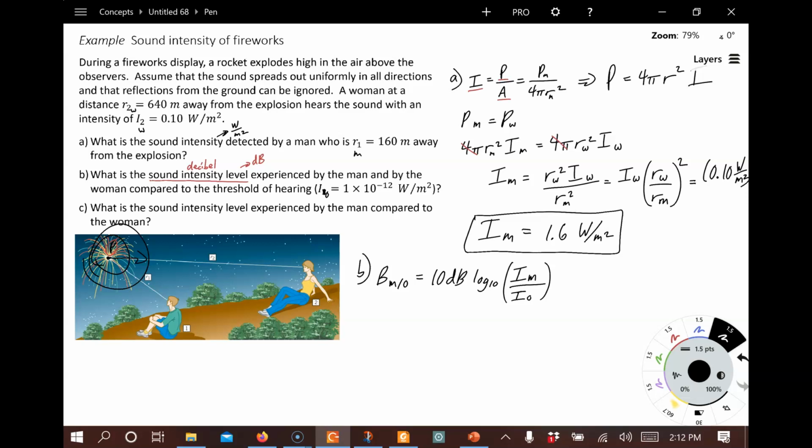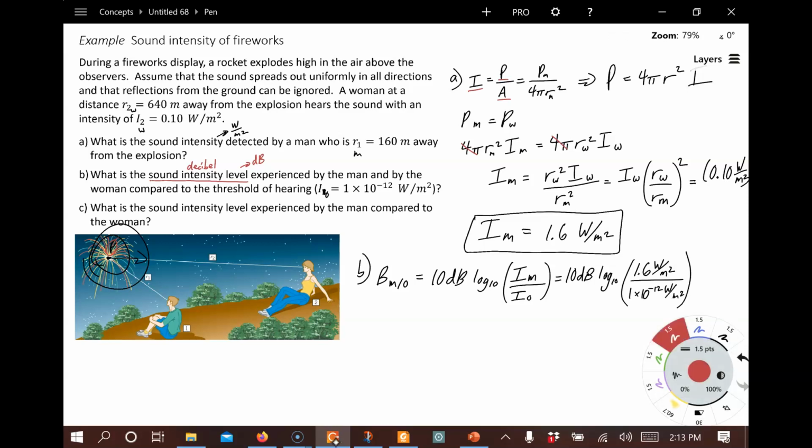So if we go ahead and plug these in, we're going to have 10 dB times log base 10 of, for the man, 1.6 watts per meter squared divided by the threshold of hearing, 1 times 10 to the minus 12 watts per meter squared.